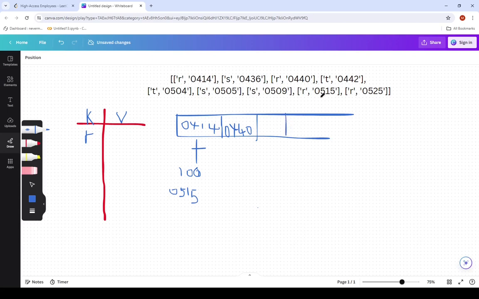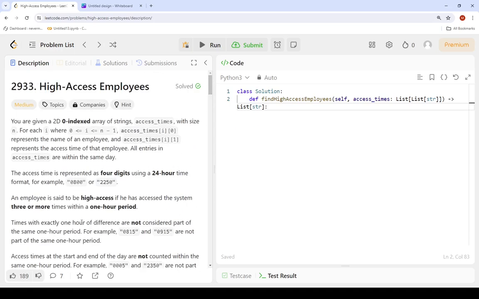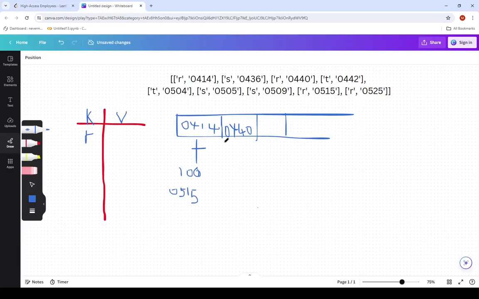0515 is not less than the limit, and they said in the question that times with exactly 1-hour difference are not considered. Example, 0815 and 0915, which is the same situation we have here. So we can simply pop this item from our queue and add 0515.